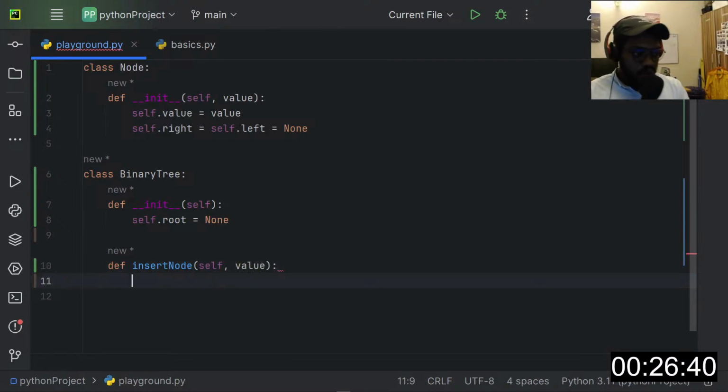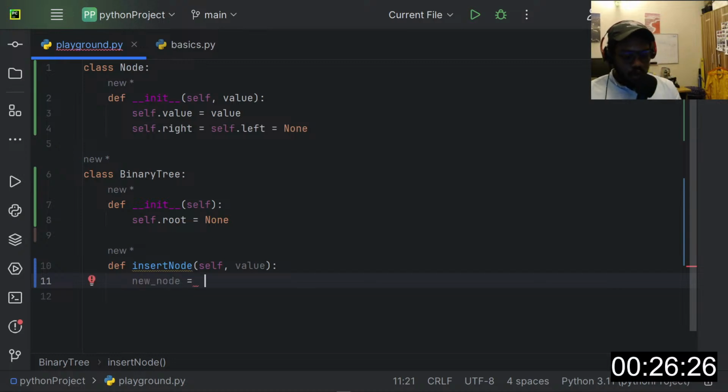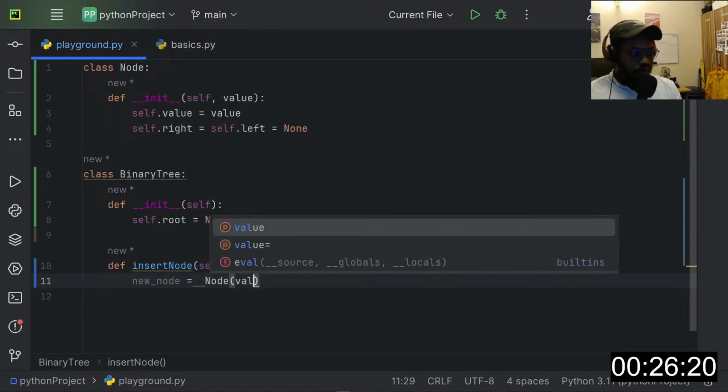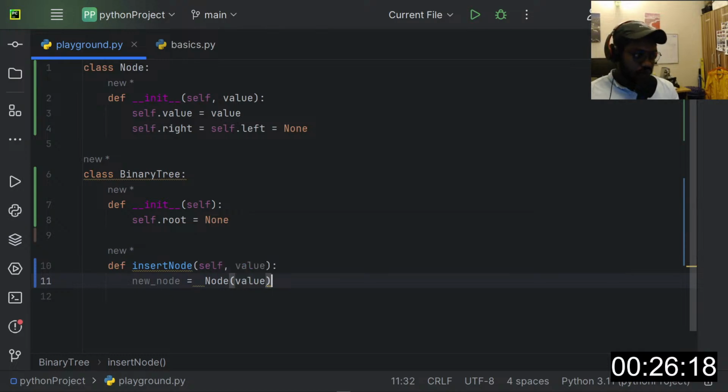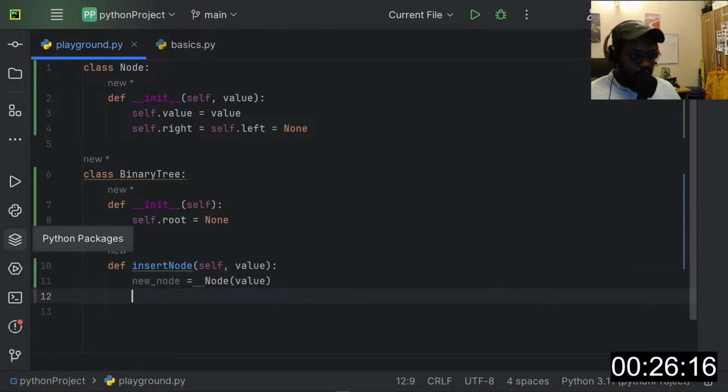And what do we need to insert? How do we insert a node? First of all, we need to create an instance of the node. So I'll say new_node, and set new_node to be equal to the Node class. So we create a node, and we need a value for our node. This is going to be the value that we pass into this insert function here, or method in the case of classes.